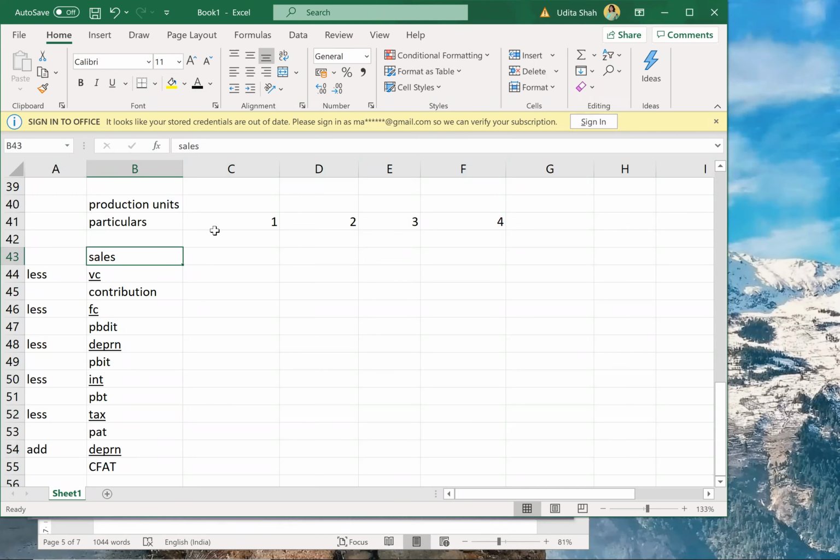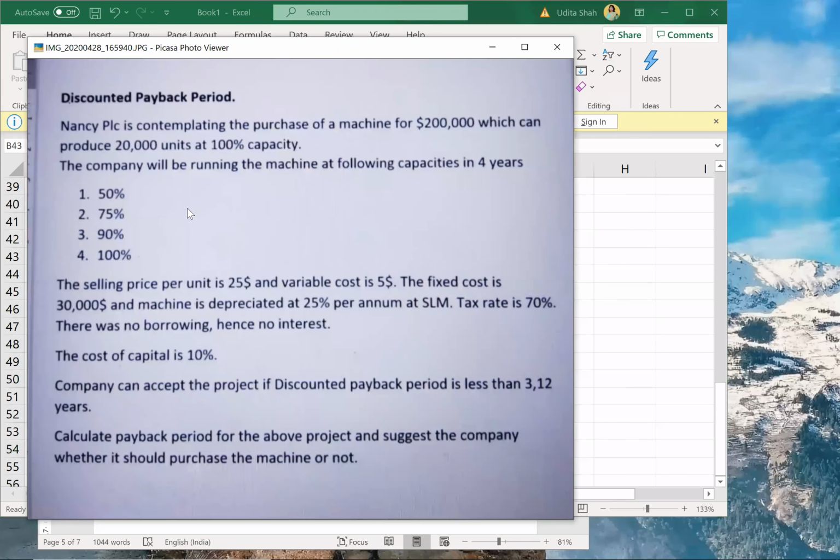So first thing, what is my production units? Production units would have been 20,000 at 100% capacity, but my machine is running at 50, 75, 90 and 100.